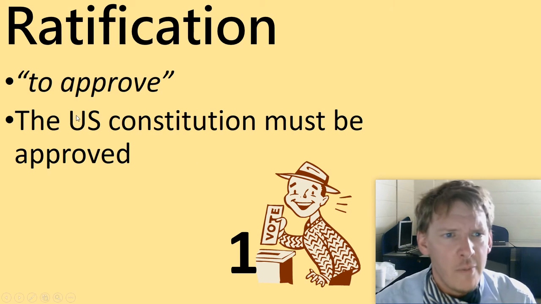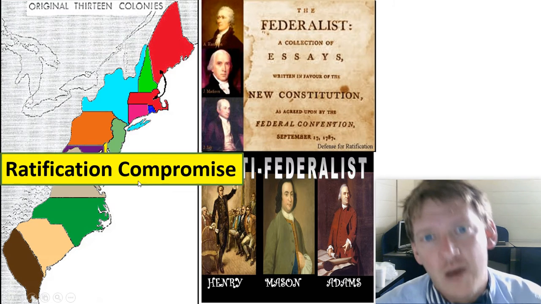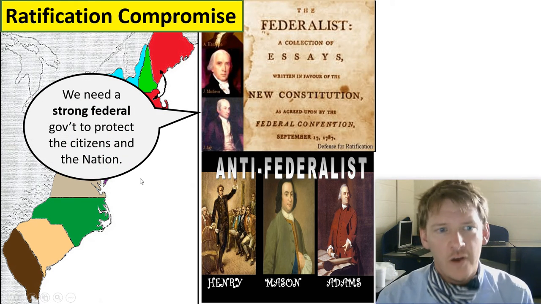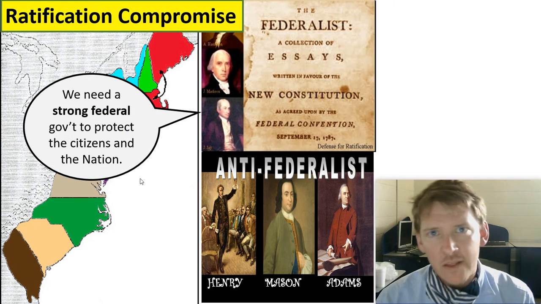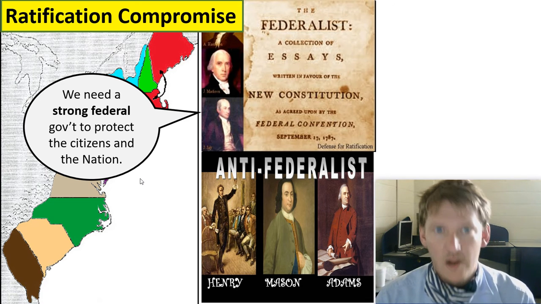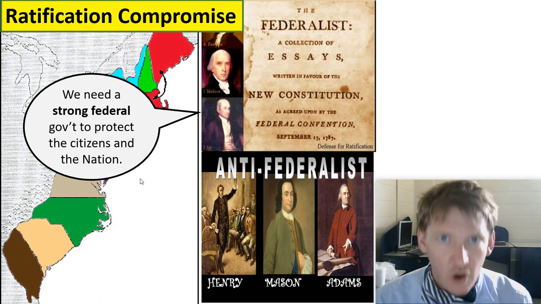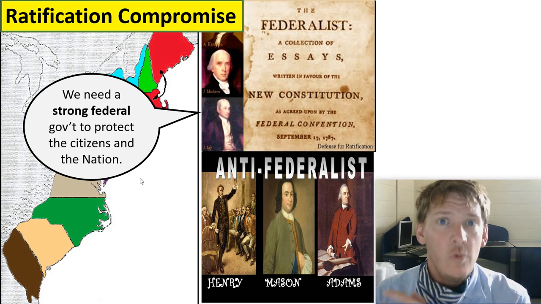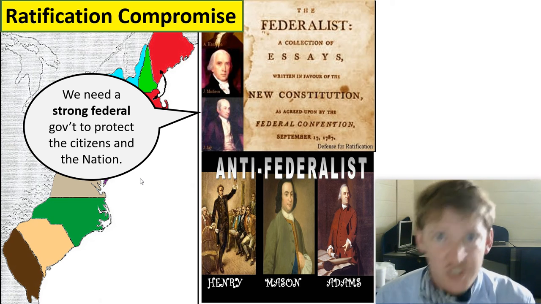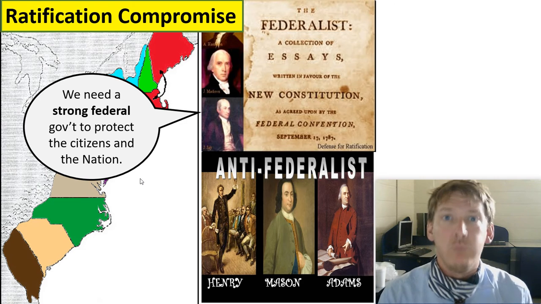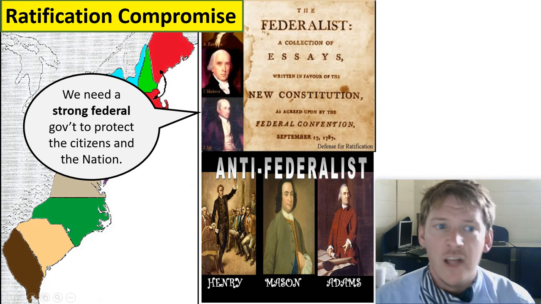We've got the Great Compromise out of the way. Well, now we've got the Ratification Compromise. The Federalists argue that we need a strong federal government to protect the citizens and the nation. Madison, the guy who designed the Constitution, intentionally designed a strong federal government based on what did not work with the Articles of Confederation. The Articles of Confederation was too limited. So we need to give power to the federal government. And so the Constitution, the blueprint for our government, gives a lot of power to the federal government.